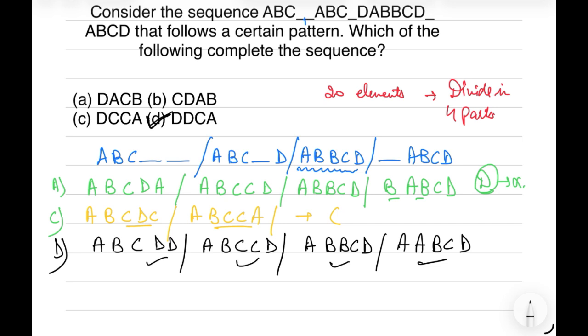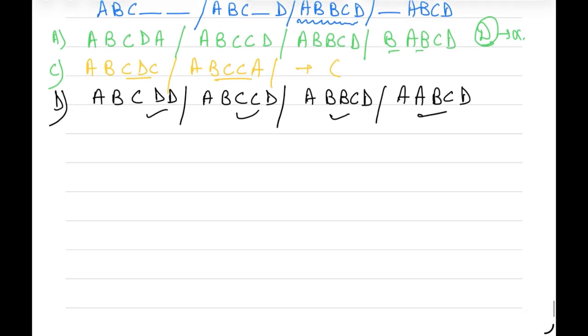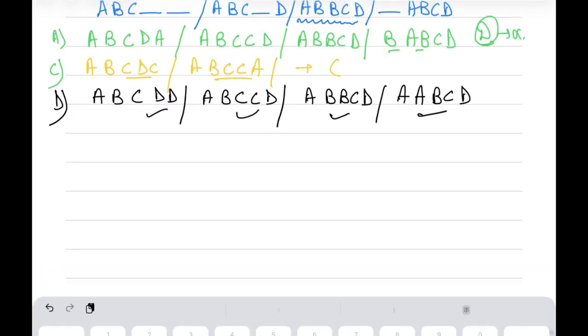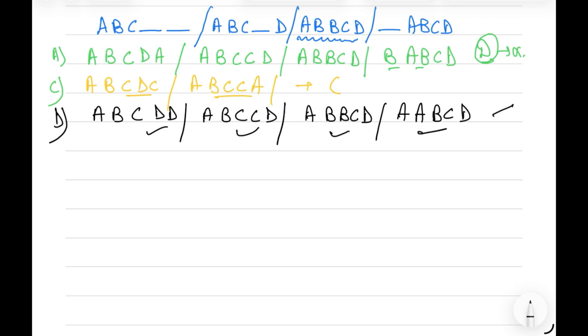This type of question can also come, and this is the question we had in the 2023 exam. Some other pattern-based questions can also be there.